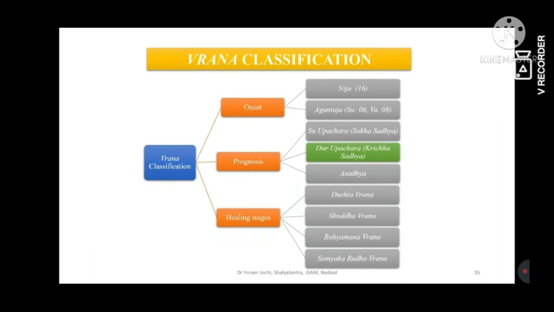Vrana classification, you have seen it in the previous lectures. Why have I put this Su Upachara and Dur Upachara Vrana? Because Sushruta has clearly described that Tesham tu Swayam Udirya Mananam Dur Upacharana Vrana. That means all the endogenous ulcers, whether due to the Sira, due to Dhamani, due to Tvaka, or in any of the stages, are going to be Dura Upachara Vrana. So consider them at the first visit of the patient as Kricha Sadhya, and then go with your treatment protocol, because prognosis is quite necessary.